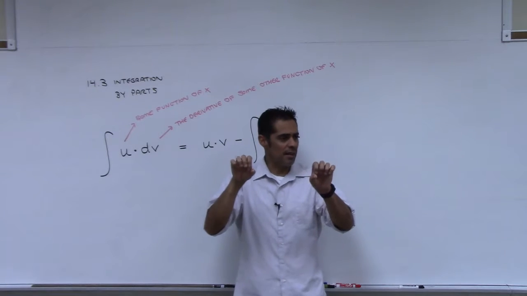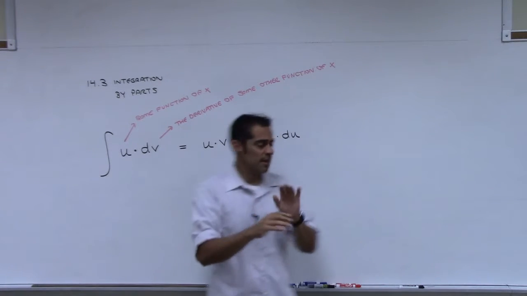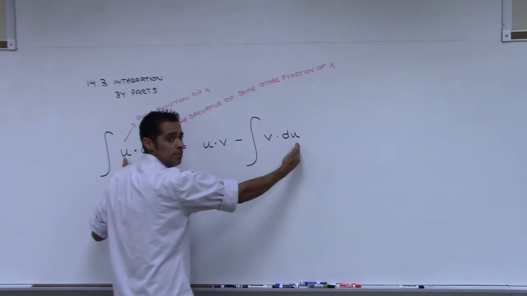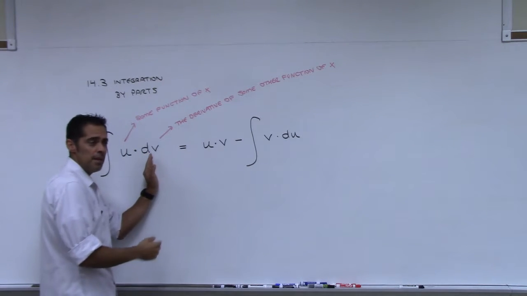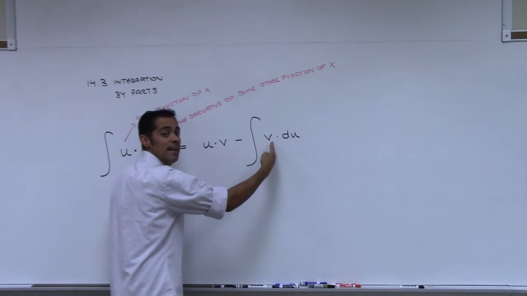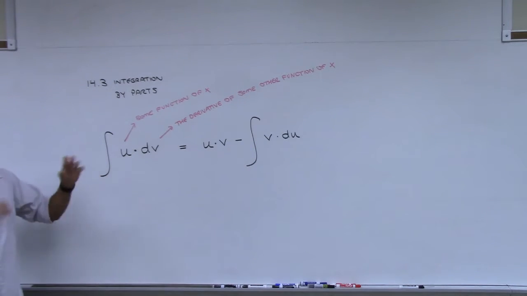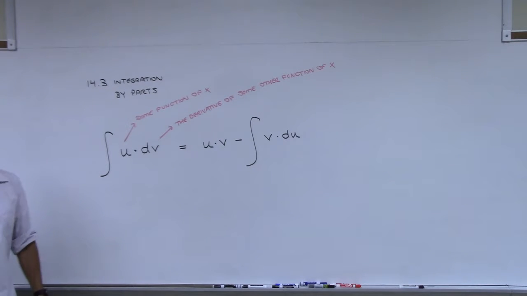So do y'all see that they switch places? Here you had u, but in the new integral, it's the derivative of u. Here you had the derivative of v, but in the new integral, you have the antiderivative of v. And believe it or not, a lot of times that switching allows us to be able to do the problem. That's the key to the whole thing.